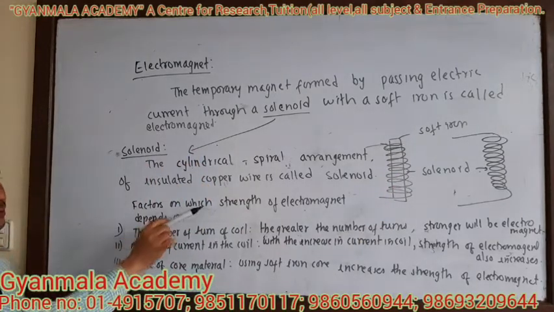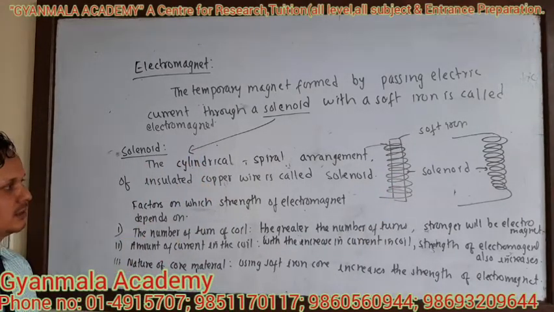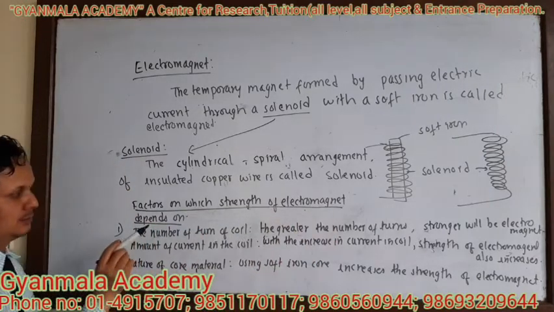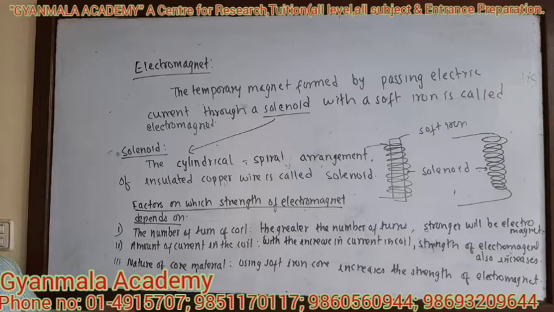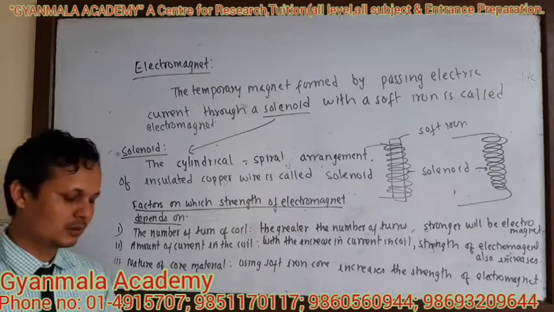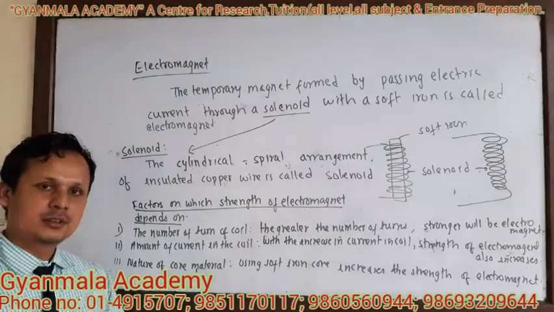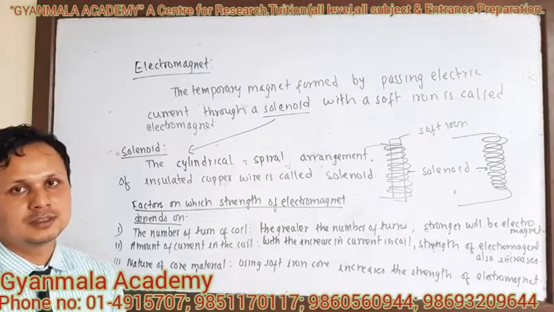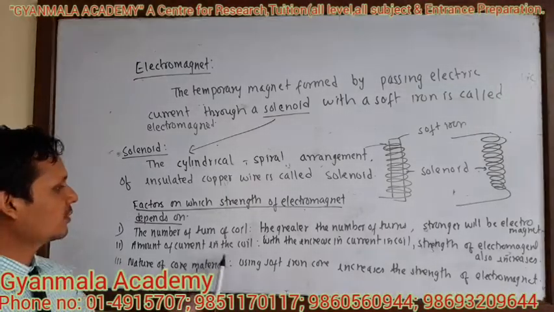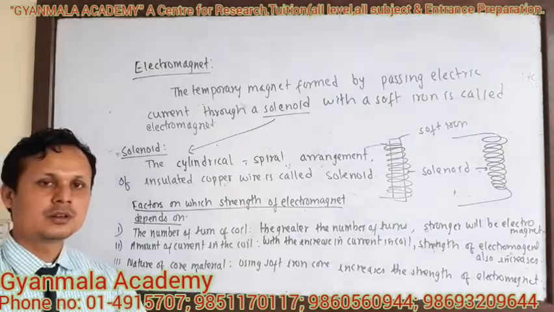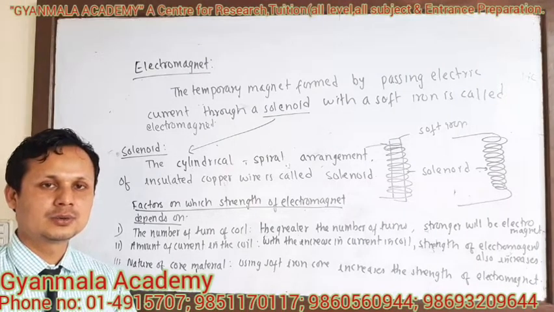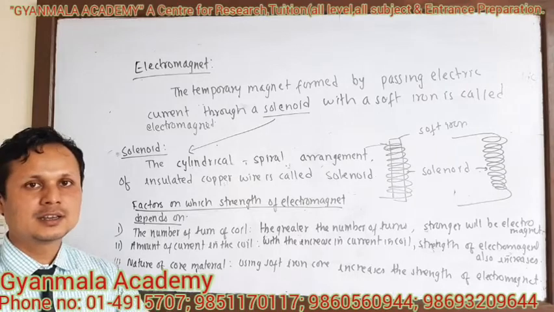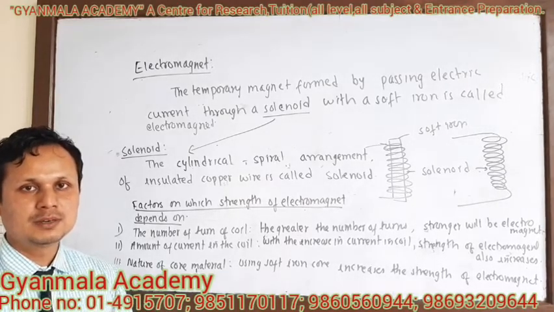Now, what are the factors on which the strength of the electromagnet depends? The strength or power of the electromagnet depends upon the following three factors: the number of turns of the coil. The greater the number of turns of the coil, the greater will be the strength of the electromagnet. The amount of current in the coil: the more current you pass through the coil, the stronger will be the electromagnet, and the less the current in the coil, the less the strength of the electromagnet will be.